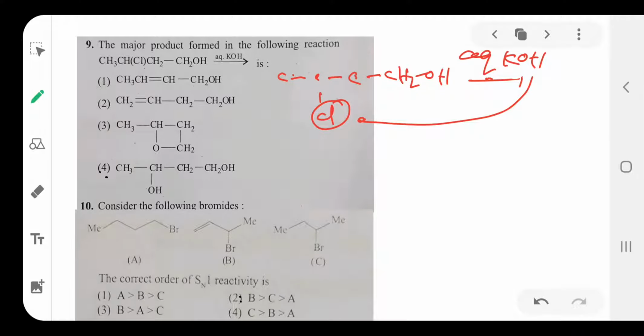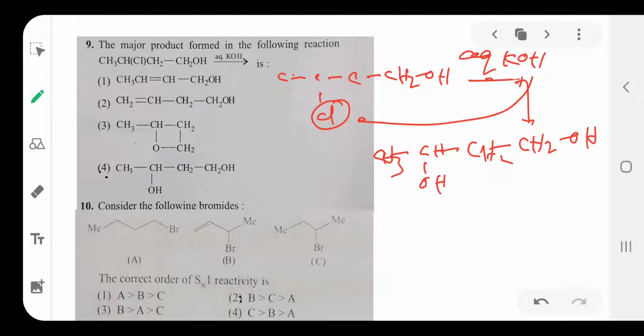Then what is the product? CH3, CHOH, CH2, CH2OH. So this is the major product. That is the product in this reaction. Then which is the correct product? 4 is the correct product: CH3, CHOH, CH2, CH2OH. So option 4 is the correct one.